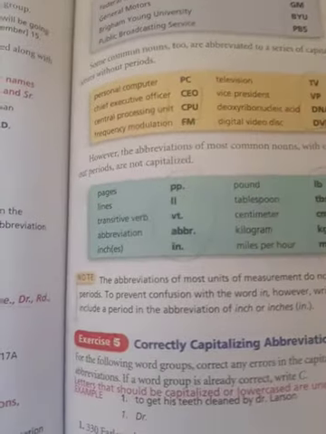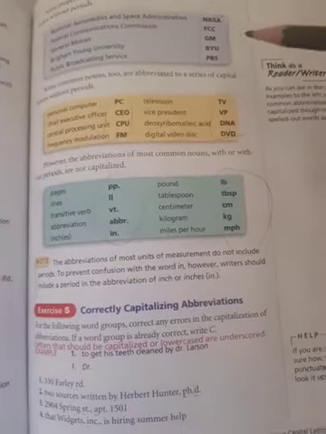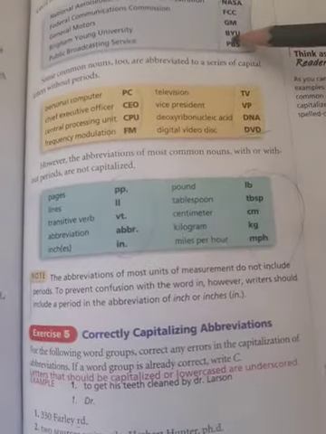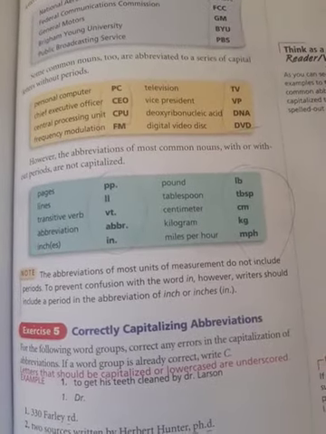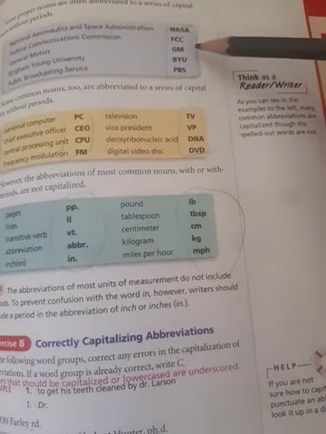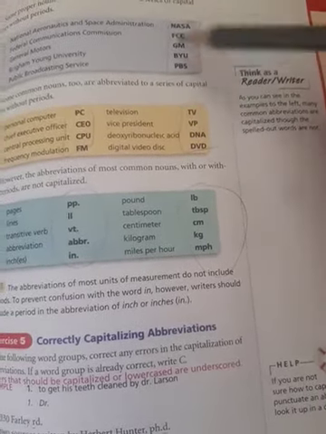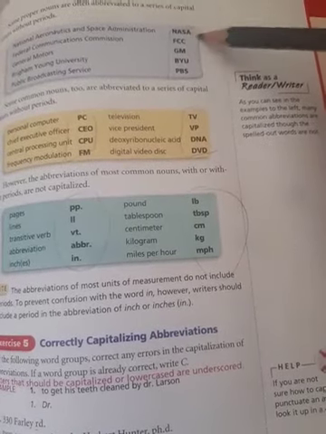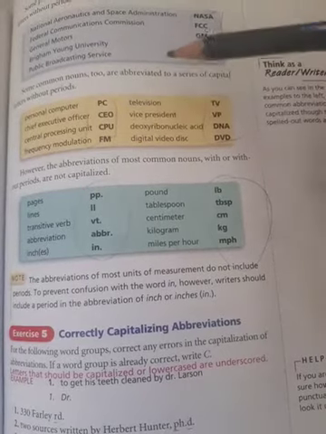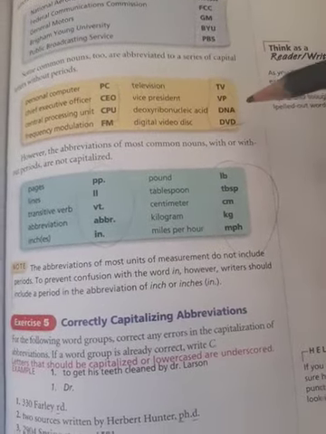Move to page 331, and you know that some proper nouns are often abbreviated to a series of capital letters without periods, like NASA, GM. You have to write each letter with capitalization, like TV, also here, VP, DNA.